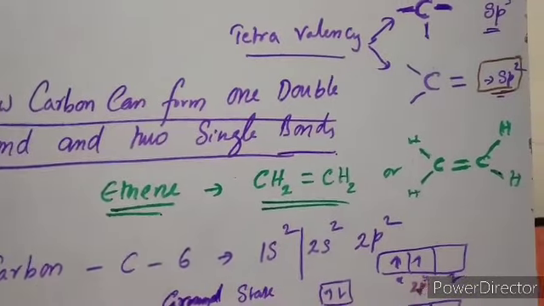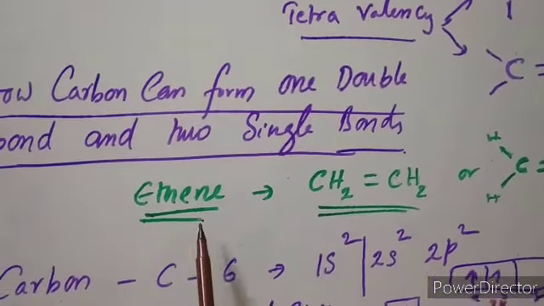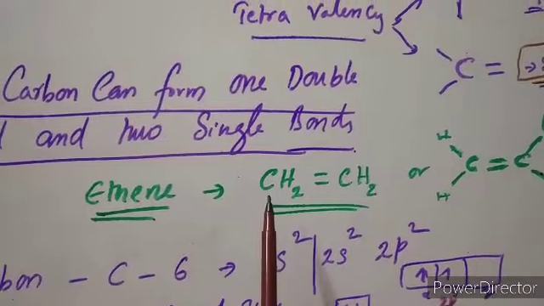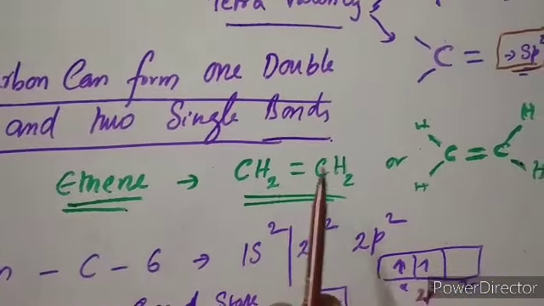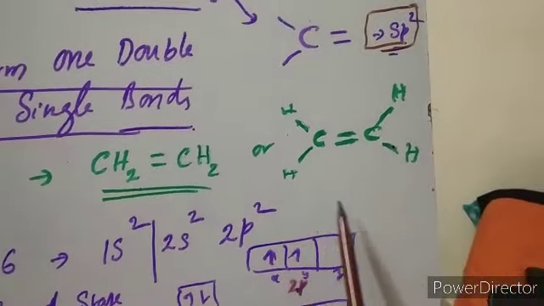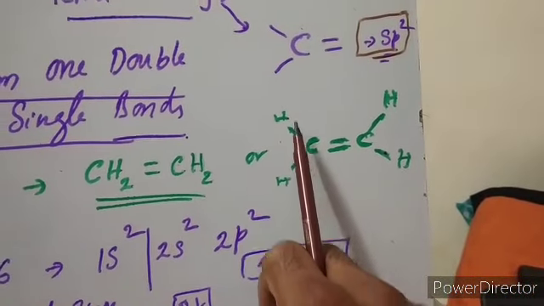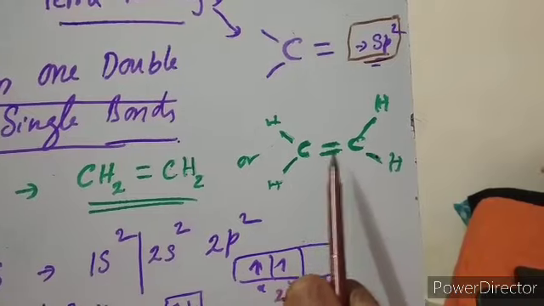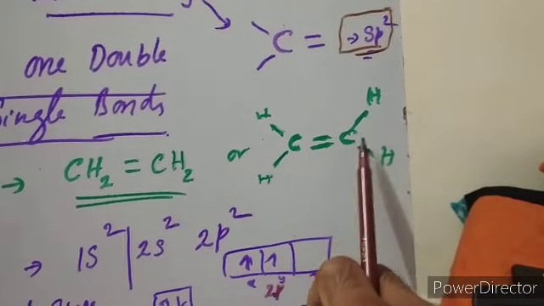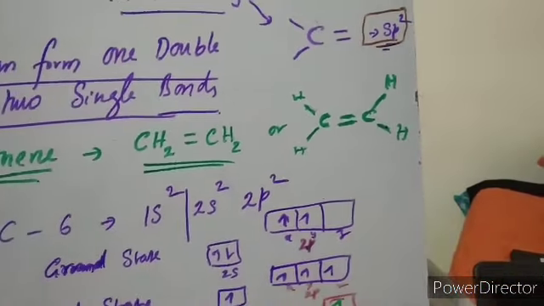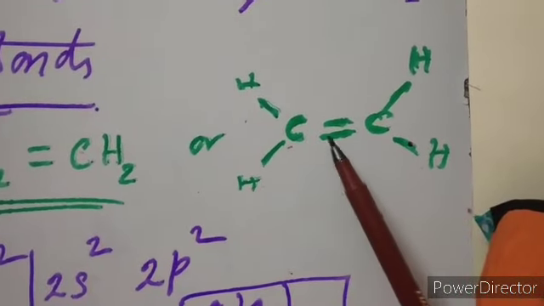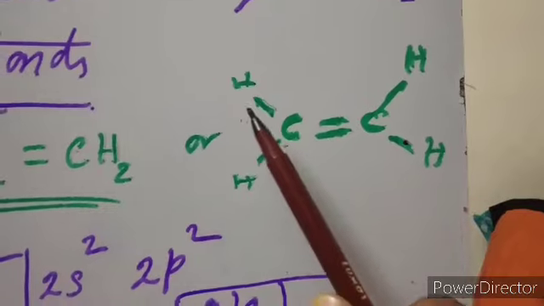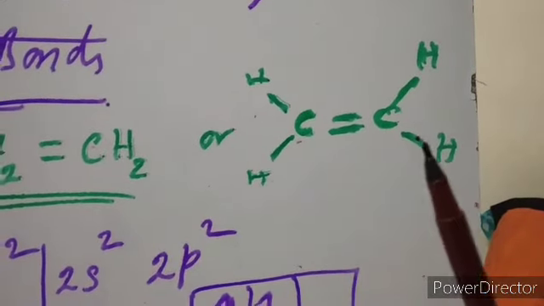I have taken an example of ethene. Its formula is C2H4, CH2 double bond CH2. So the structure of ethene is: single bond H, double bond between the two carbons, and single bond H. Okay, so let us see how a carbon can form one double bond and two single bonds.